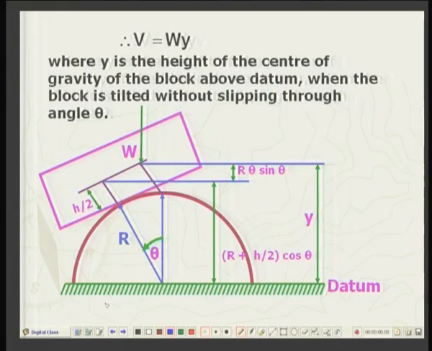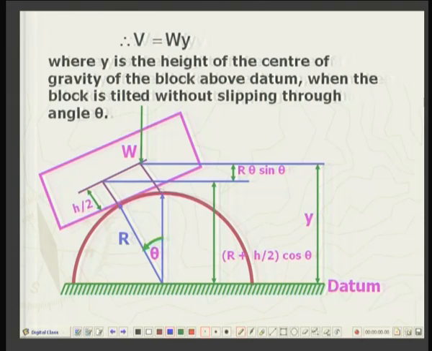That is, again, while tilting this block, we have to bear it in mind that at no stage there is slip taking place. That is, this tilting is without slippage. So, that this length is equal to r into theta, this radius r into theta, that is arc length.